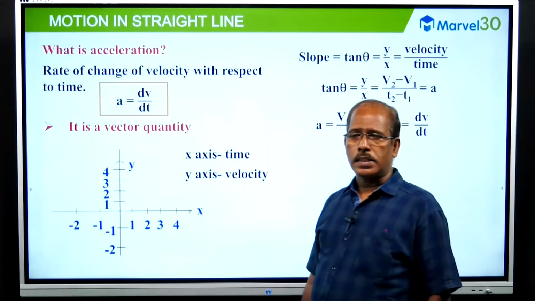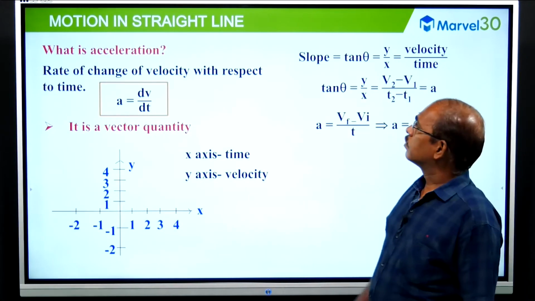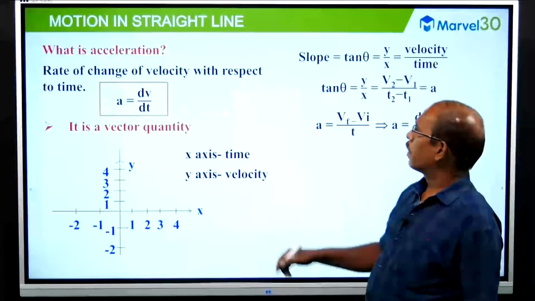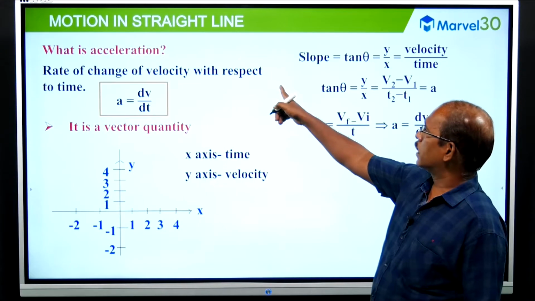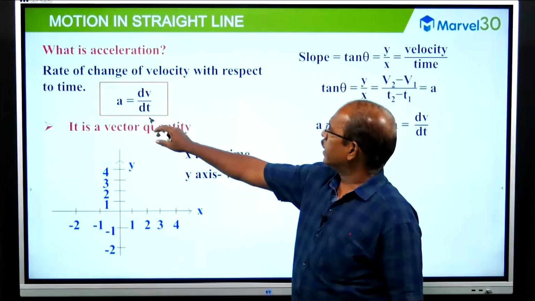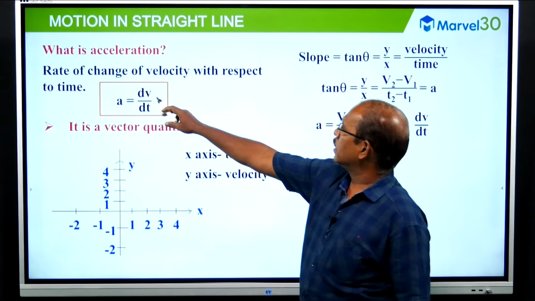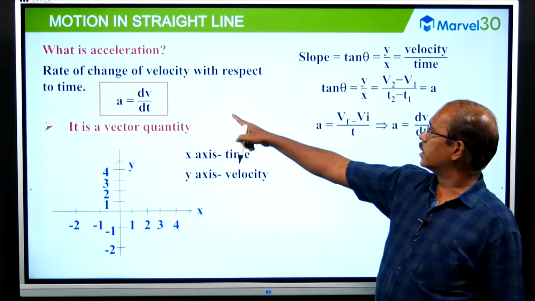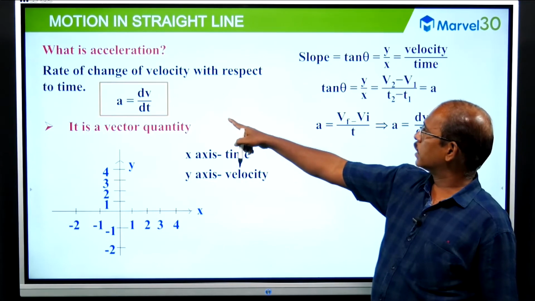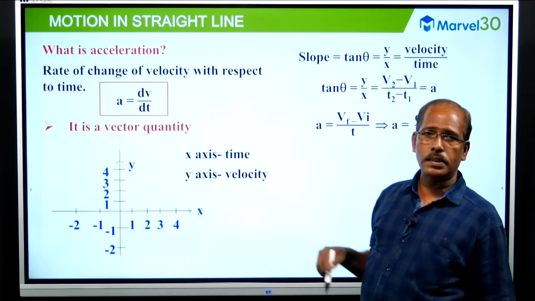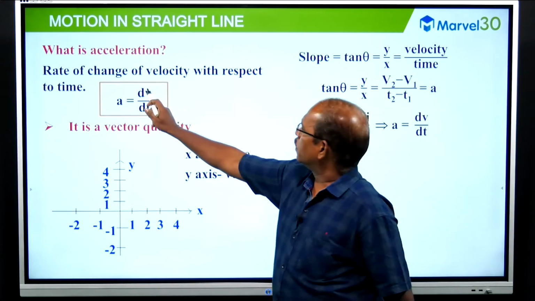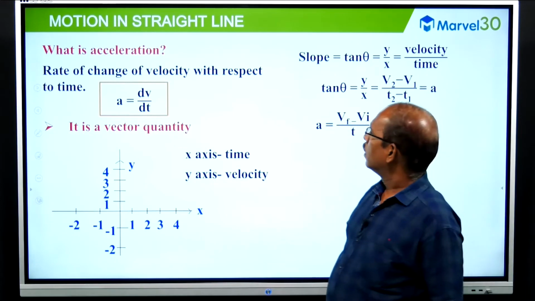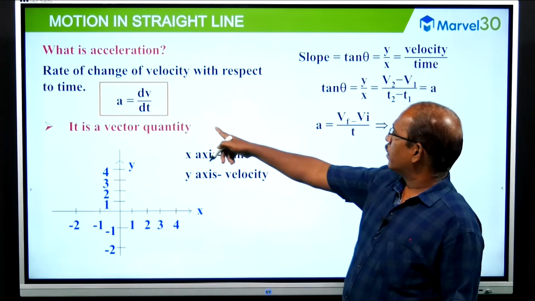What is acceleration? Acceleration is the rate of change of velocity with respect to time, and a is dv by dt, where this d represents the instantaneous rate of change. So the instantaneous rate of change of velocity with respect to time is acceleration. Velocity means here we should put a vector symbol, then a will be vector acceleration. It is a vector quantity.